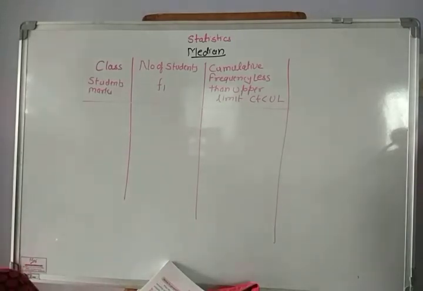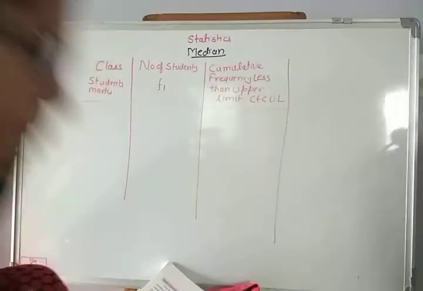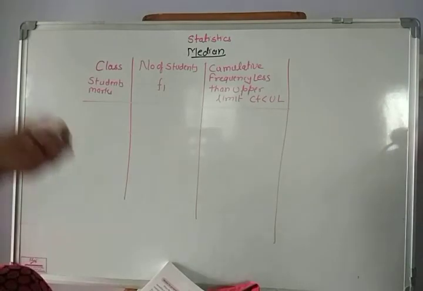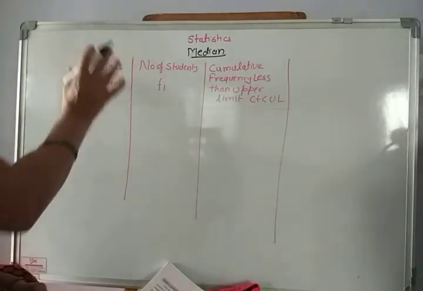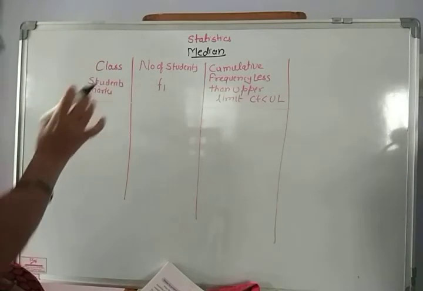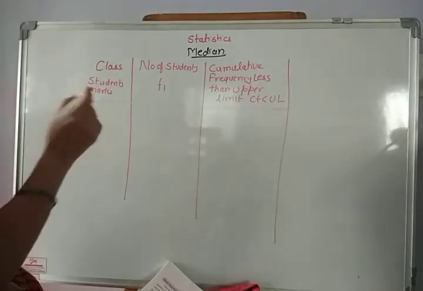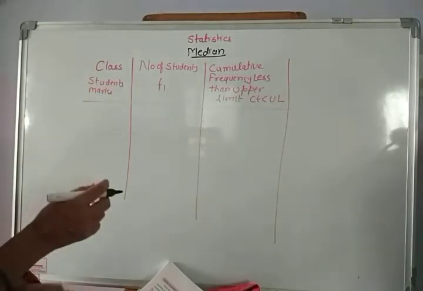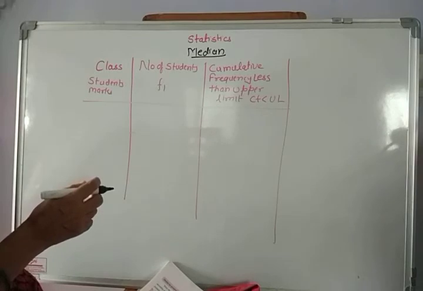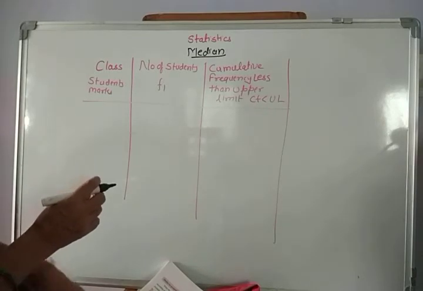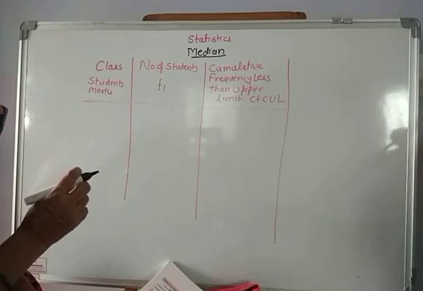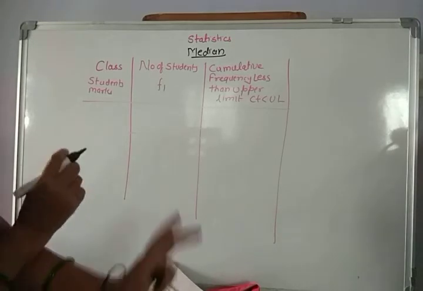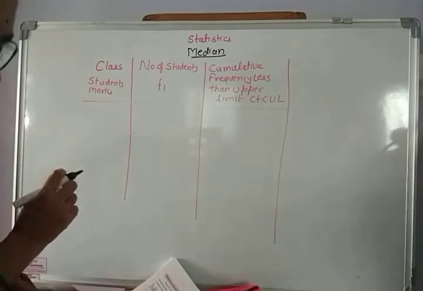Today we are going to learn how to find the median of a grouped frequency distribution table. So let's find the median of the marks. What is meant by median? Here, what is the class? The class is the students' marks. That is, we want to find the marks of the student who is exactly at the middle of the whole class. That is, the middlemost student has scored some marks, and that is what we want to find.